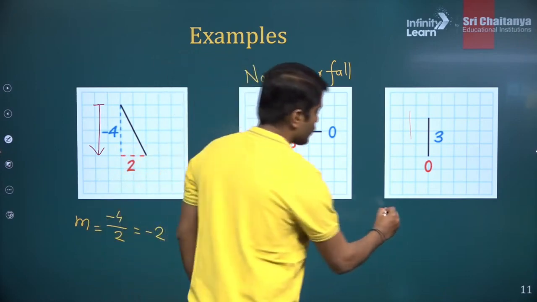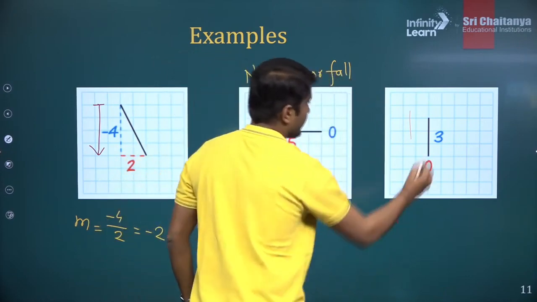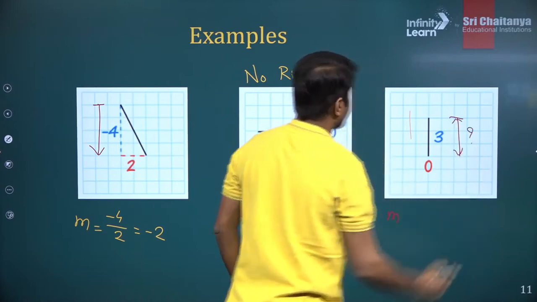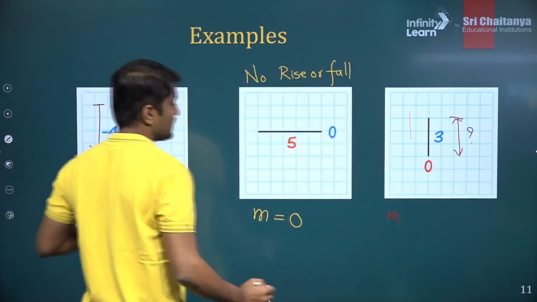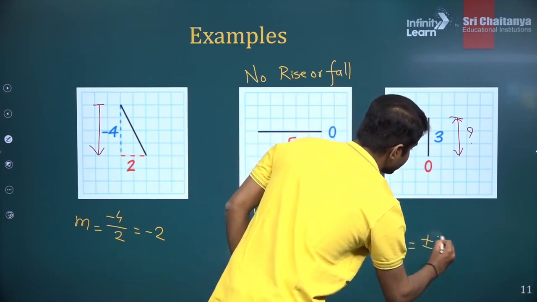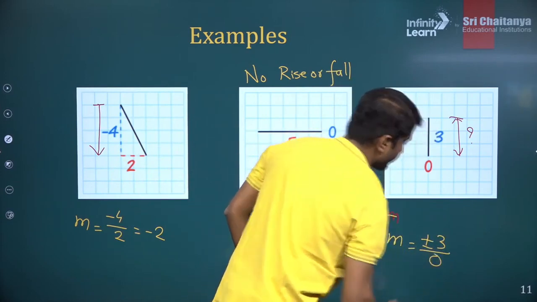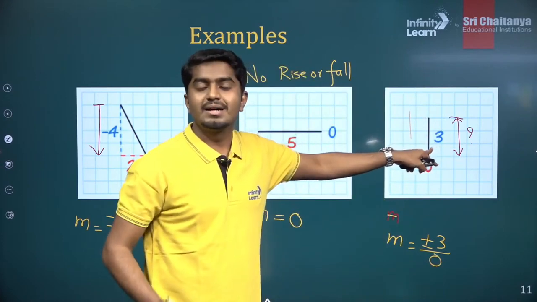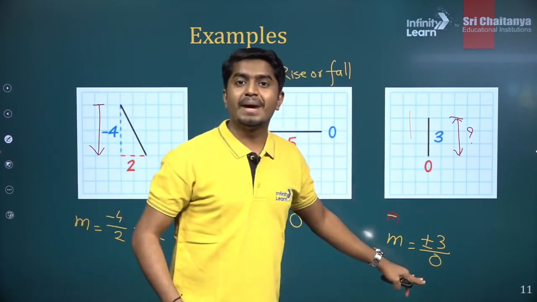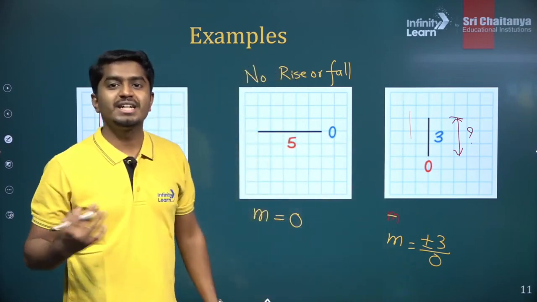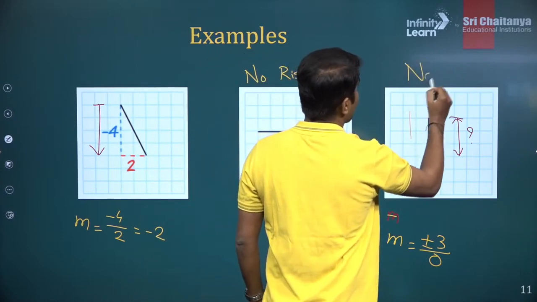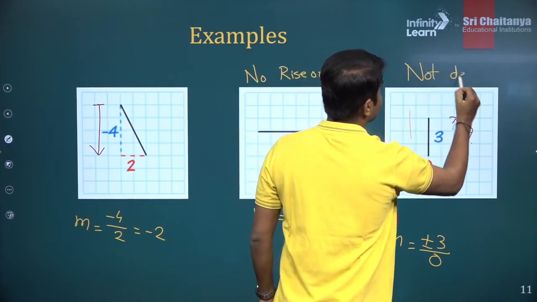So we don't know, and because of that, the slope m you can write as plus or minus 3 divided by 0. So the run in this case is 0. So anything divided by 0 is not defined. So for this graph, slope is not defined.